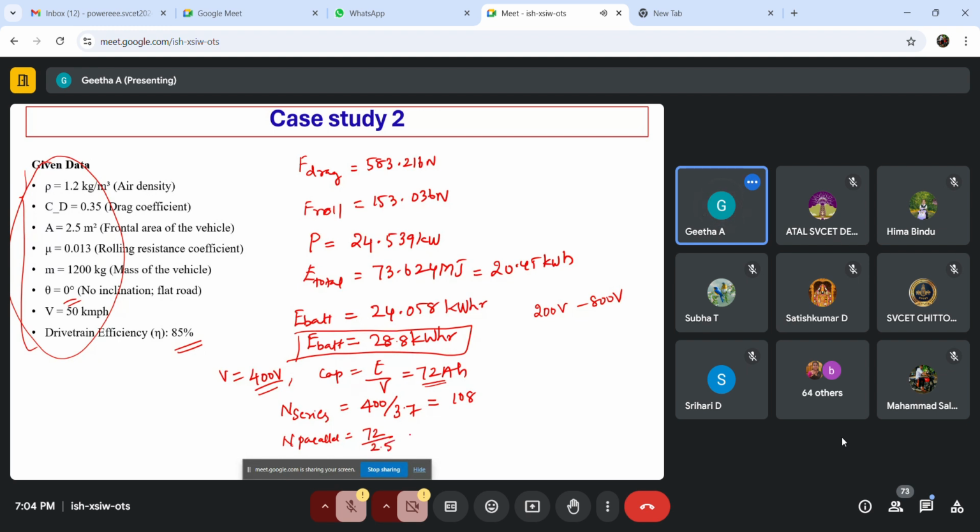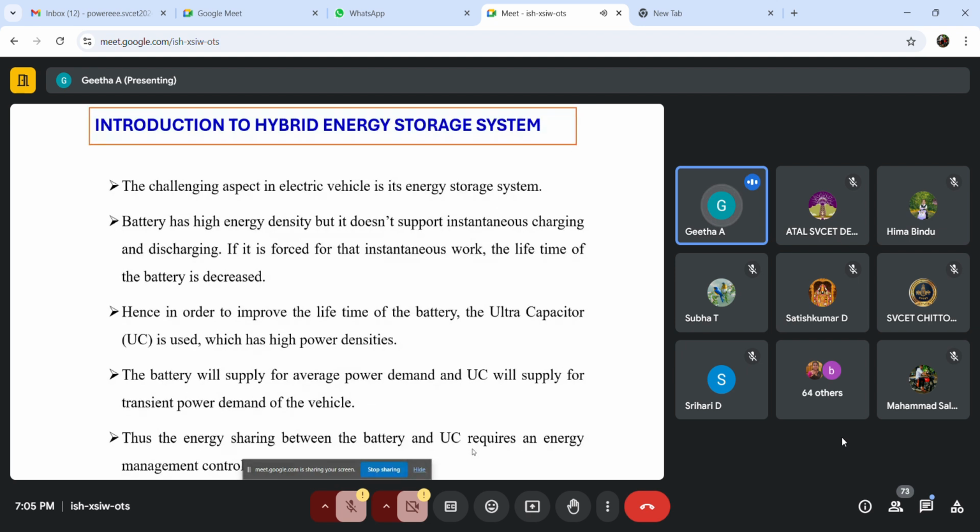Similarly, how many parallel cells do we need? The ampere hour is going to be 72 divided by 2.5. So we get 29 cells in parallel. So this is how we design for a four-wheeler. Similarly, you can design the battery pack for different vehicles.